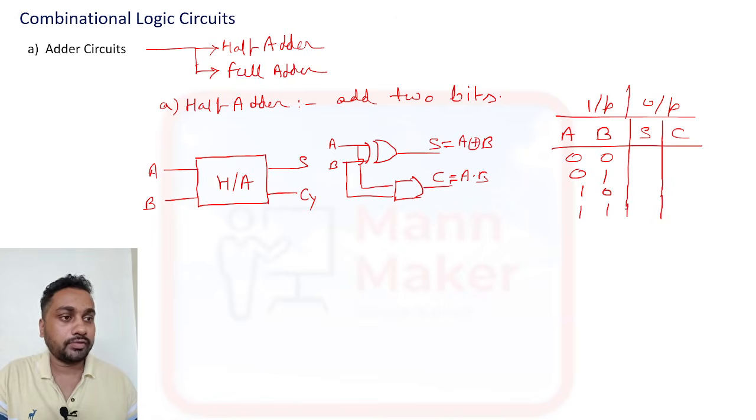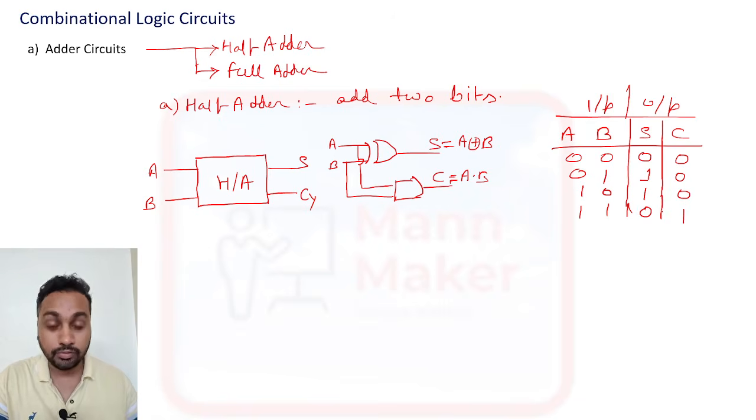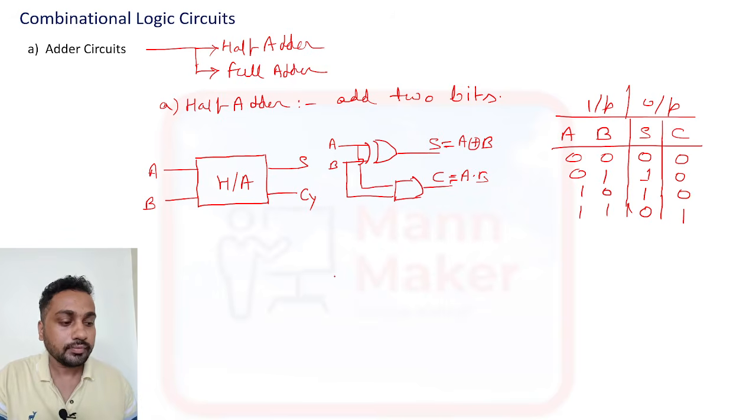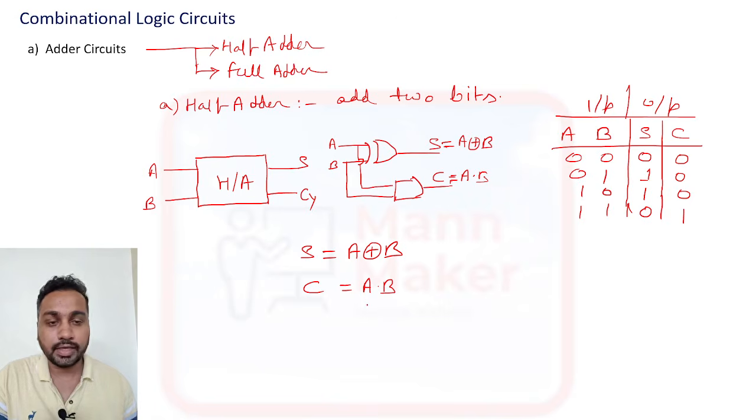We have seen before how addition happens. So 0 plus 0 is 0 and carry 0. 0 plus 1 is 1 and carry 0. 1 plus 0 is 1 and carry 0. 1 plus 1 is 0 and carry 1, as we discussed about arithmetic operations before the start of the class. So the same thing I applied here. So the equation will be: for sum, A XOR B, and for carry, A dot B. This is the expression.